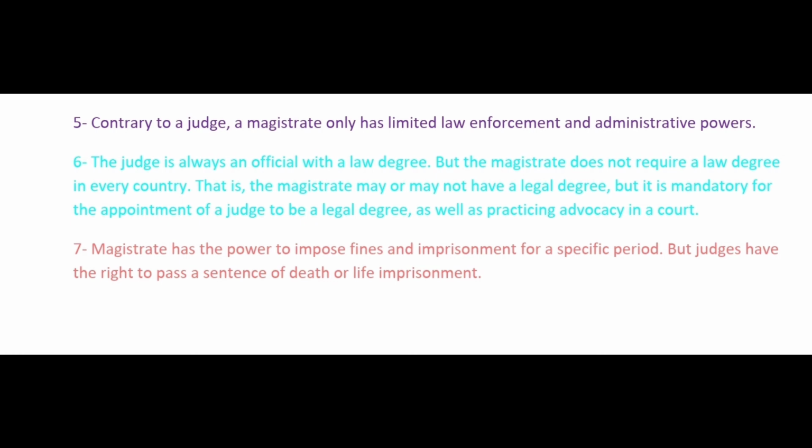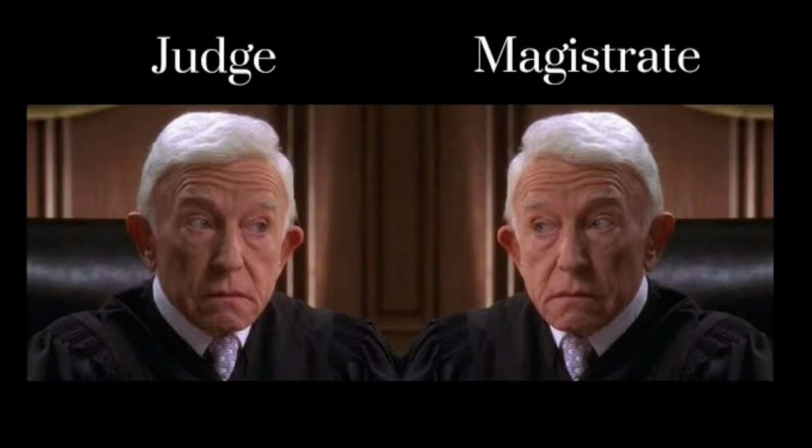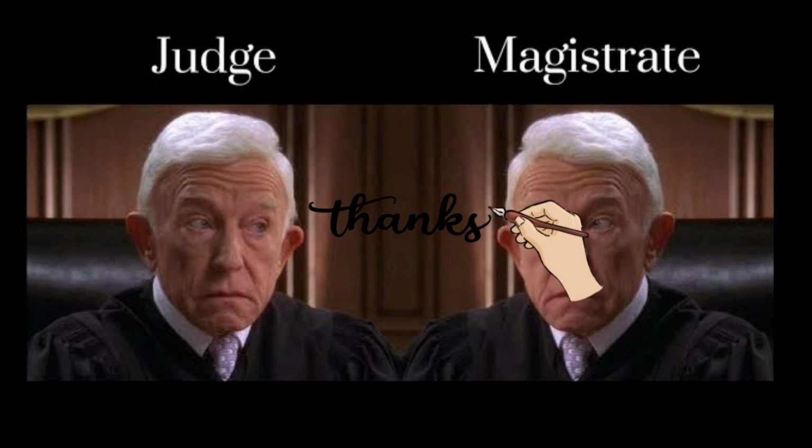And number 7. Magistrate has the power to impose fines and imprisonment for a specific period. But judges have the right to pass a sentence of death or life imprisonment. Now you may have understood that the judge can decide on a certain matter in the court. The verdict by the Supreme Court judge is final, and no appeal can be made for this. On the other hand, the magistrate is like an administrator who takes care of the law and order in this special area.